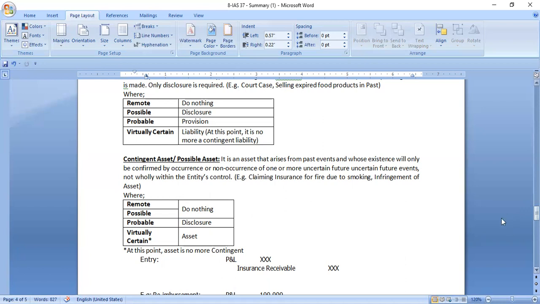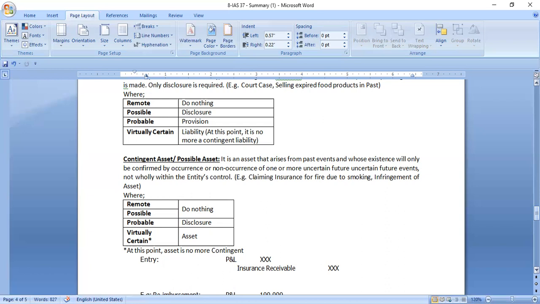So spot the differences between the treatment of contingent liabilities and contingent assets. In contingent assets, we do nothing when the degree of certainty is remote or possible. Whereas in contingent liabilities, we would make disclosure when the degree of certainty is possible.